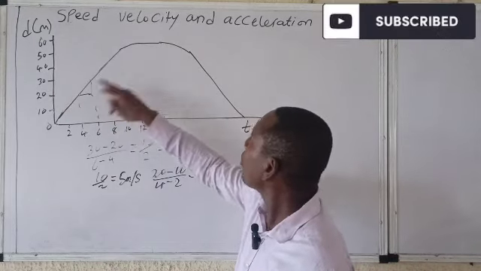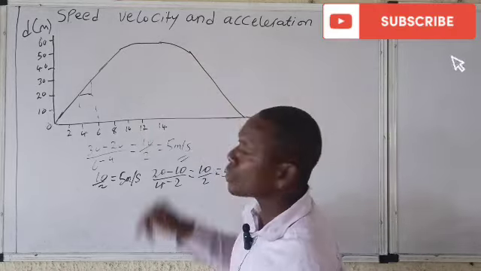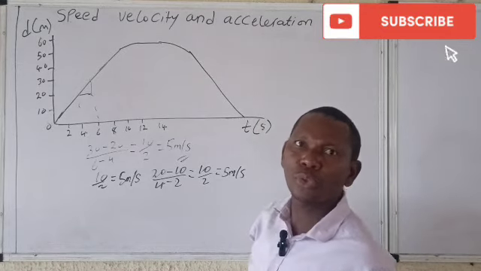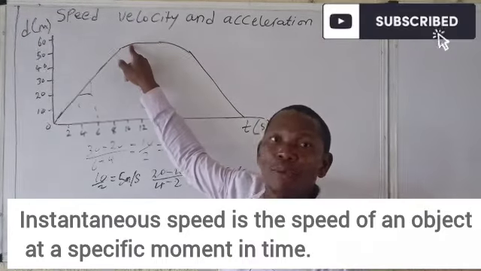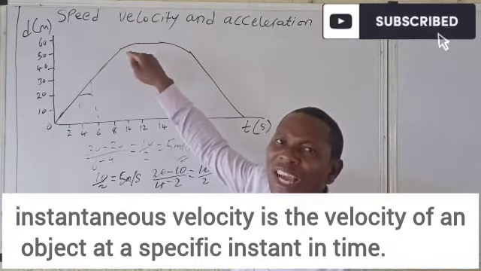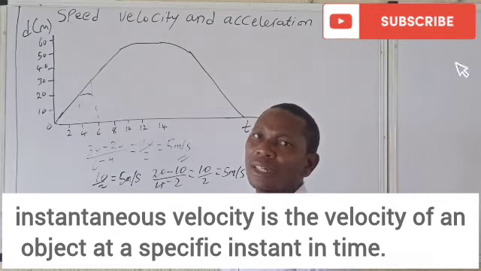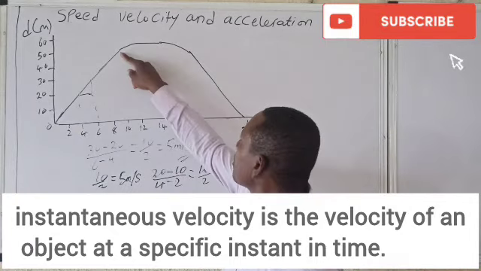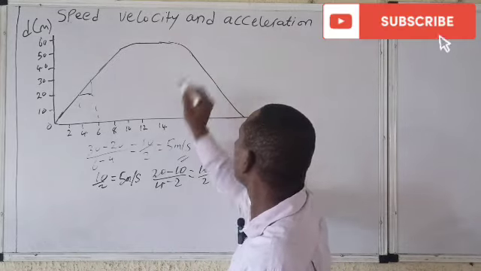But for this curve, look at this curve here. You can't do that. So the only way you can do it is to calculate the velocity at any moment. So the velocity at that moment is called instantaneous what? Velocity. It is not uniform. This place has a variable velocity. The velocity is actually changing.